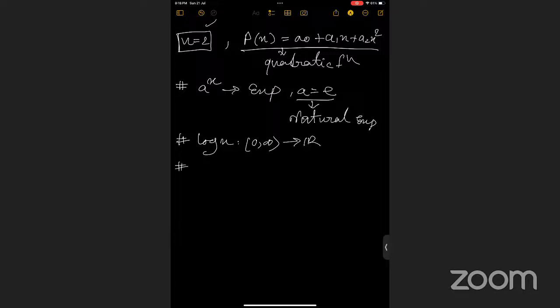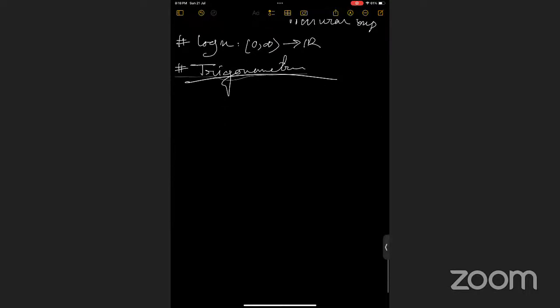Now, we added one new kind of function which is trigonometric. So there are 6 functions, which are specifically the trigonometric functions: sine function, cos, tan, cot, sec, cosec, right?